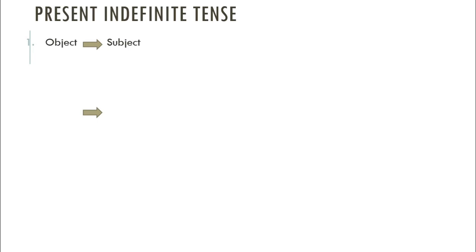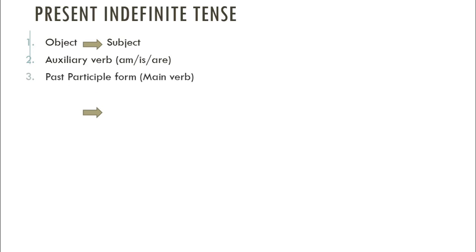Number 1 is object will be the subject. This is the basic thing. Number 2, then you have to write down the auxiliary verb, that is am, is, are. These 3 auxiliary verbs will be used in present indefinite tense. Then the past participle form of the main verb. Preposition by will be used here. Subject will change to object.